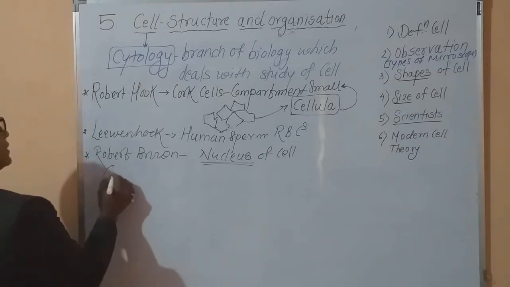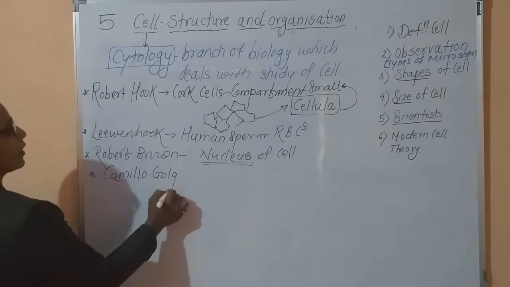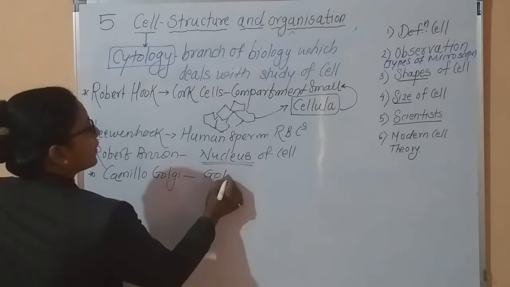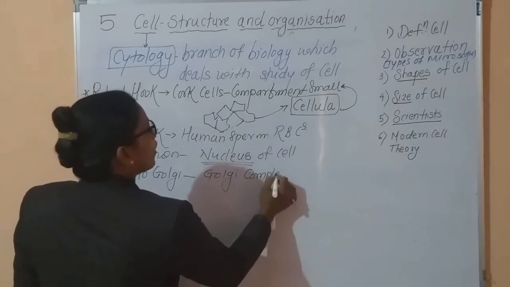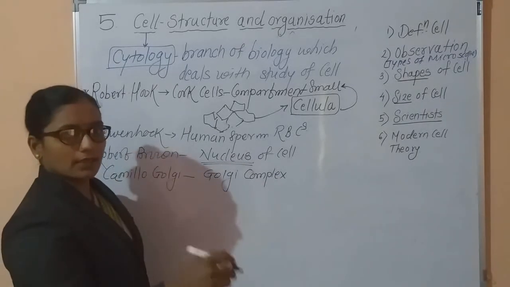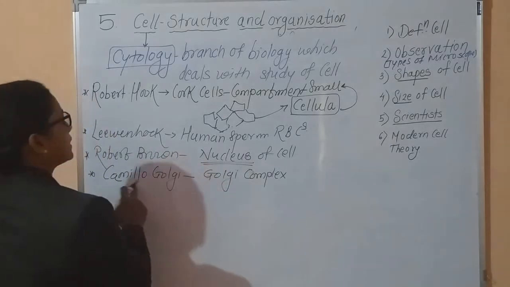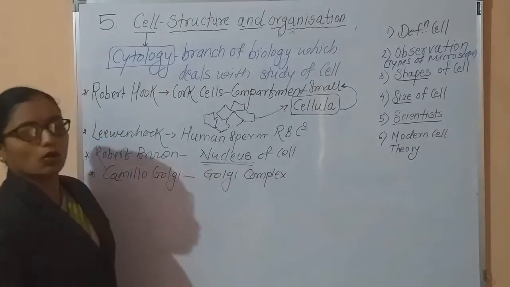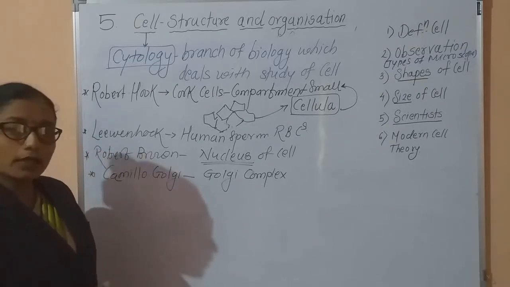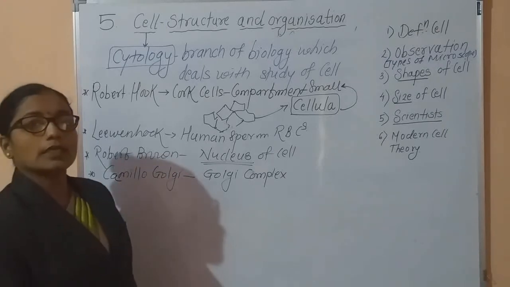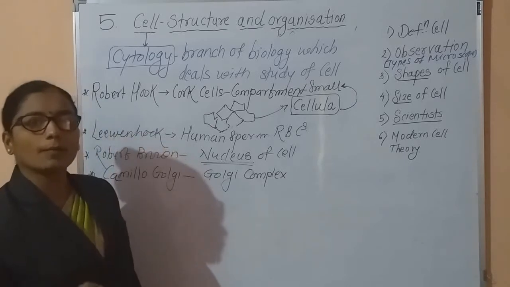Then the scientist Camillo Golgi discovered the cell organelle Golgi complex. All these organelles we will study in detail in this chapter also. Here just remember the names of the scientists. Camillo Golgi discovered the Golgi complex. Different scientists worked on the cell and investigated all its structures, that is different cell organelles, nucleus, chromosomes.